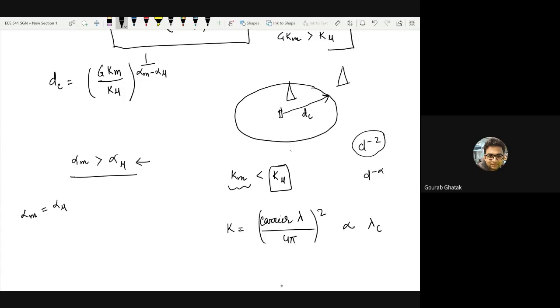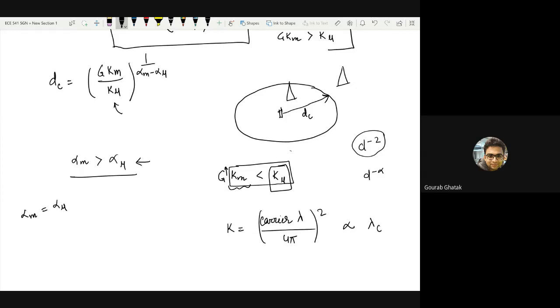When the antenna gain is large enough so as to compensate whatever k_m was less than k_mu. Although k_m was less than k_mu, you can multiply it with some G, which is your antenna gain, which compensates for this amount by which k_m was actually less than k_mu, right? So this is the physical interpretation of this equation.